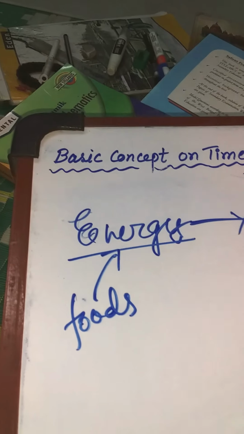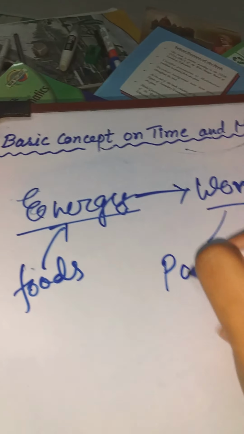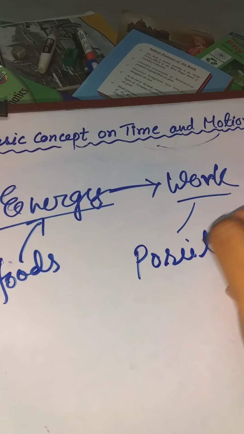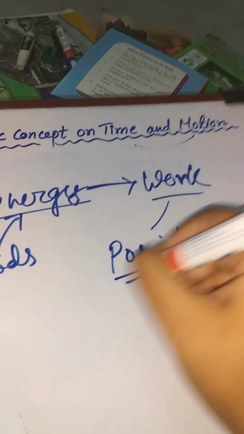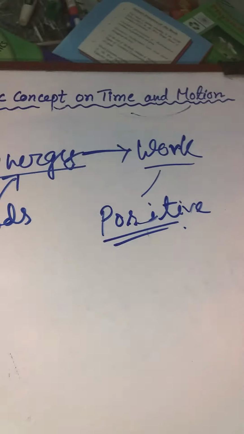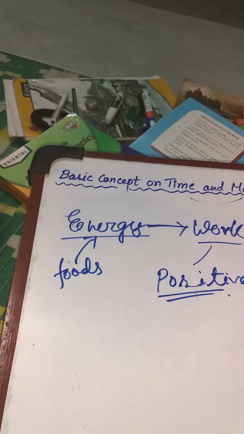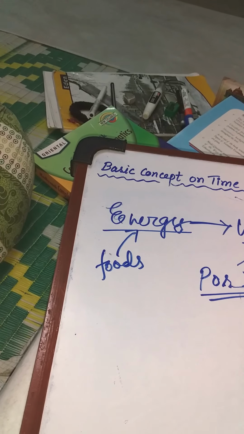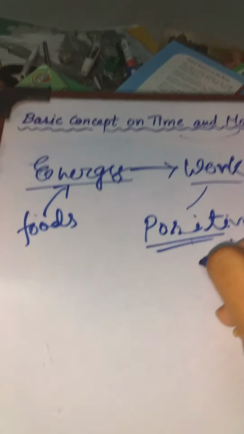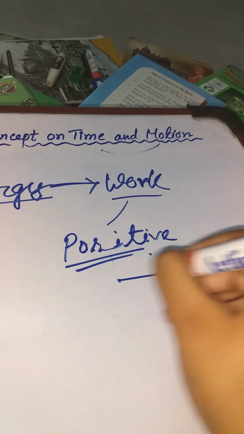Now there are three kinds of work. The first one is positive work. Positive work means when the force applied on the object is in the direction of the motion of the object. That means the direction of motion and the force applied are in the same direction.